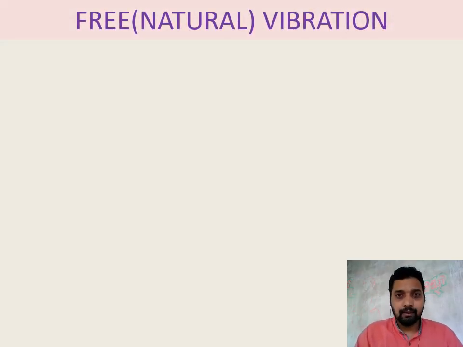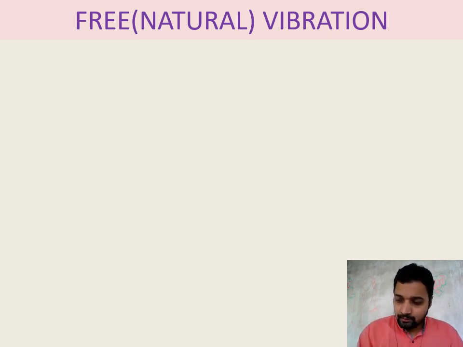The first type of vibration is the natural vibration or free vibration. Whenever any object starts vibrating, because we know a body will not change from rest to motion or motion to rest without the application of external force.